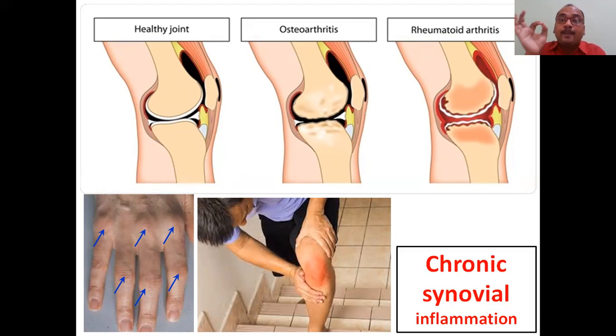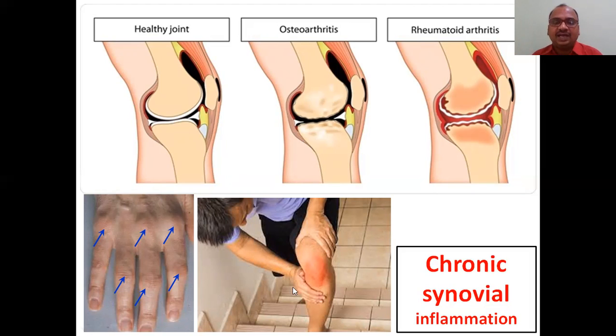Inflammation is the biggest problem here. One is our own body's immune system. Number two, that is the inflammation. These two are the two things which cause the disease. Keep that in your mind, right?